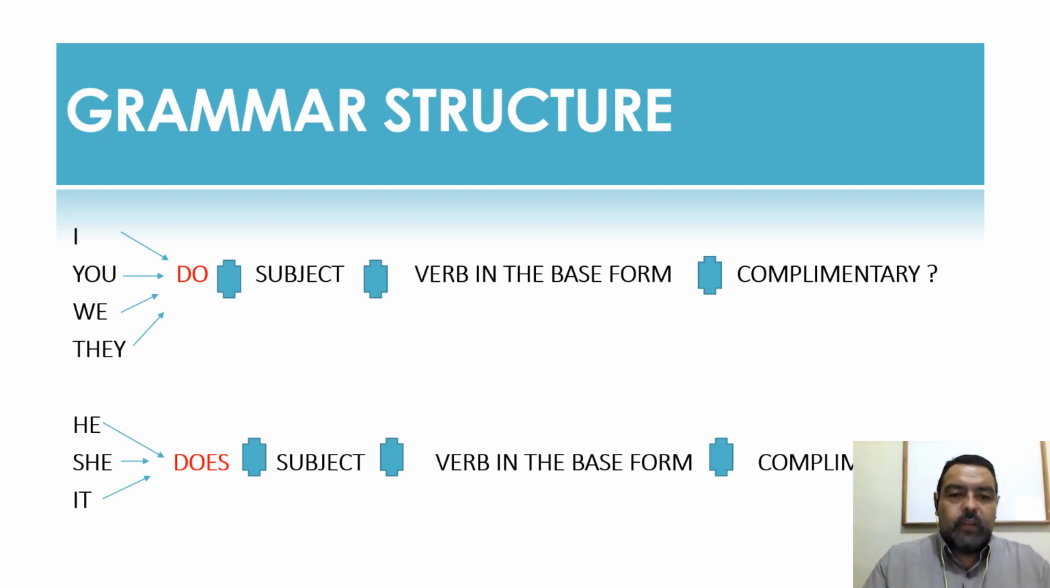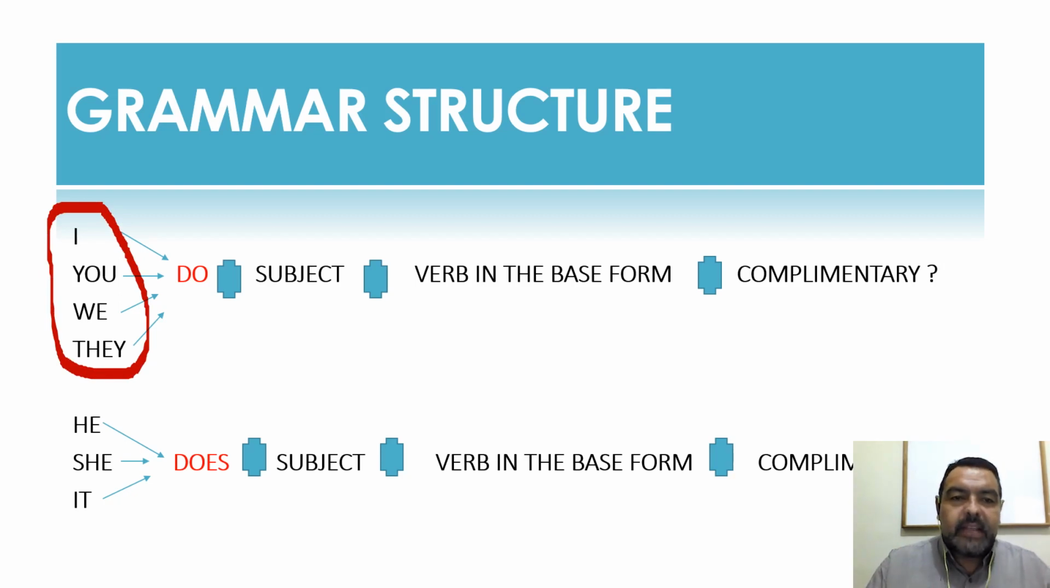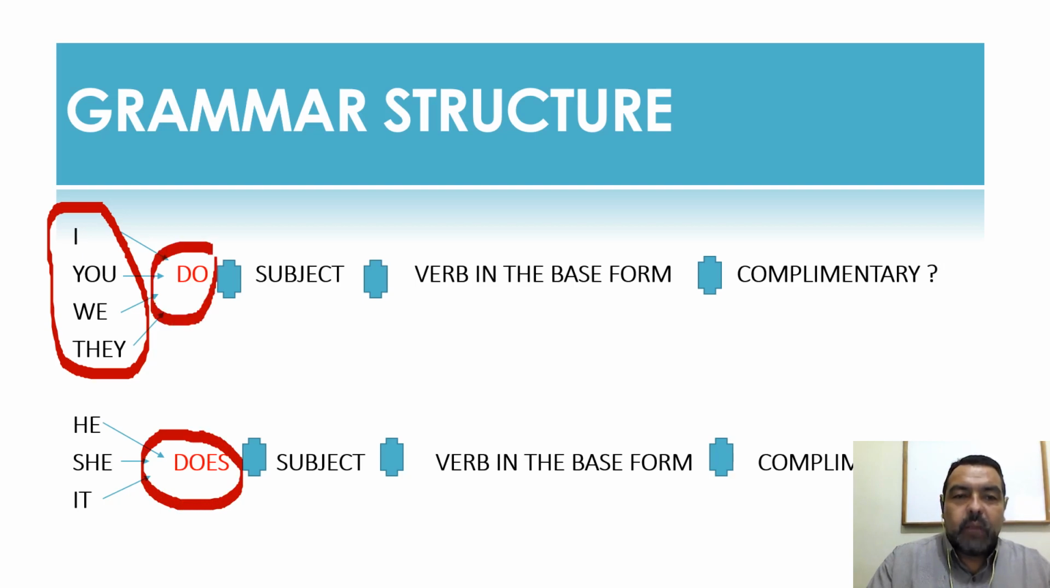First of all, for this group that we already know: I, you, we, and they. Okay? I, you, we, and they are always going to begin the sentence with do. The auxiliary verb that we use for the negative statements, recuerdan cuando usábamos el do not y el does not? Now we're going to use do for the questions. I, you, we, they with do, and he, she, it with does.